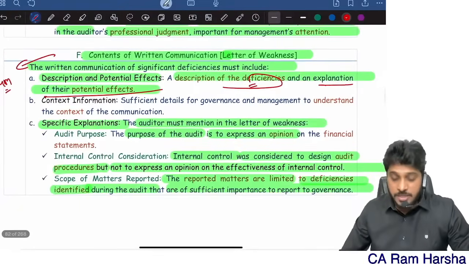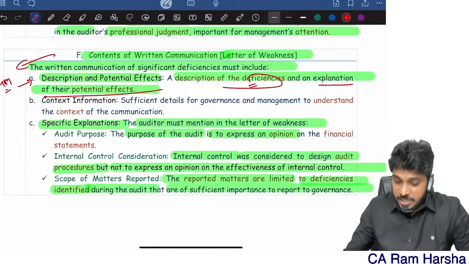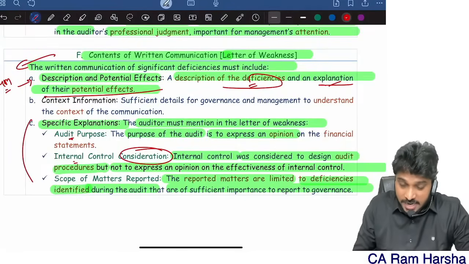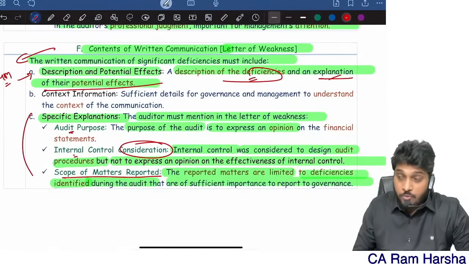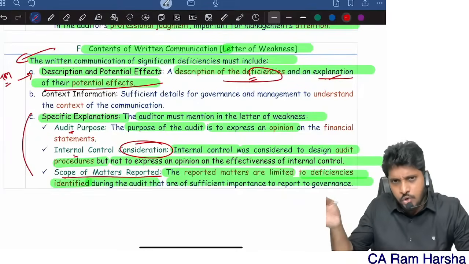So contents of written communication. So description, describe the deficiency. What is the impact? Specific explanation, mention your purpose of audit and mention that you consider internal control, and also that whatever mistakes and deficiencies you are communicating are only those you identified.